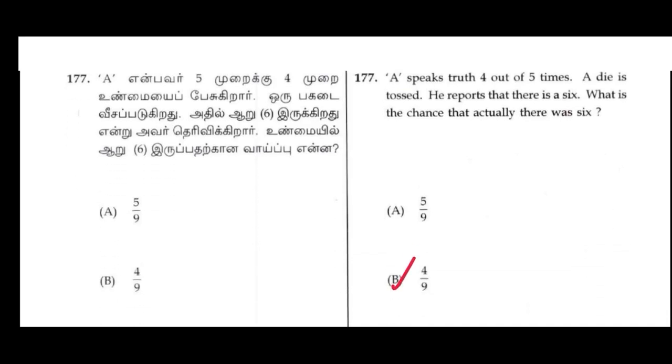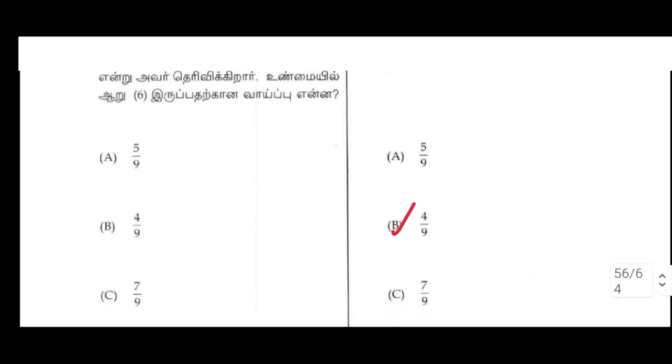177. A speaks truth 4 out of 5 times. A die is tossed. He reports that there is a 6. What is the chance that actually there was a 6? B option, 4 by 9.